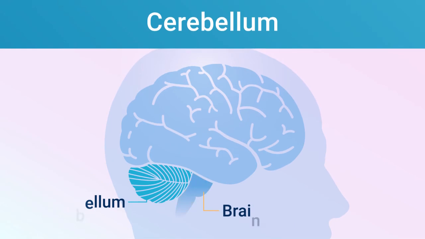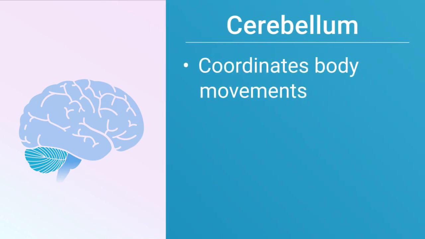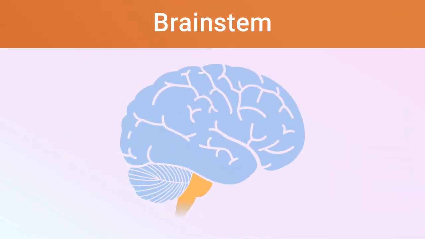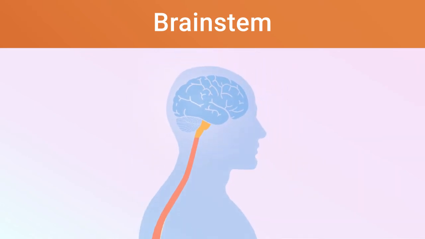The cerebellum is located at the back of the brain, beneath the occipital lobe. It is involved in the coordination and timing of your movements, your posture, and your balance. Your brainstem is the major communication hub connecting your brain to your body. It sends messages from your brain through your spinal cord to your body and back again.